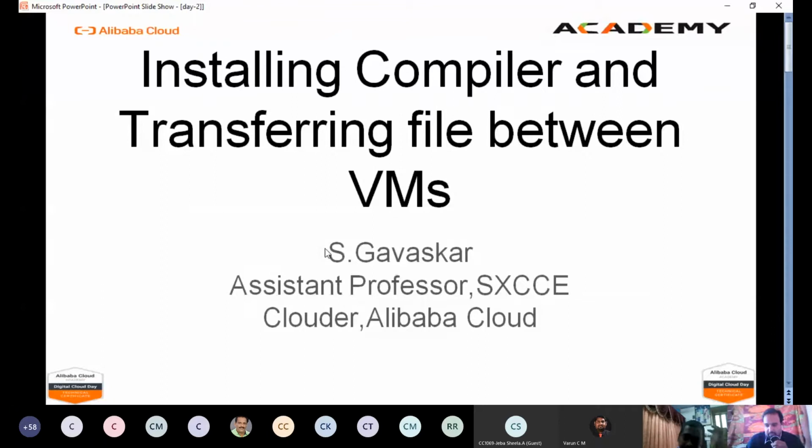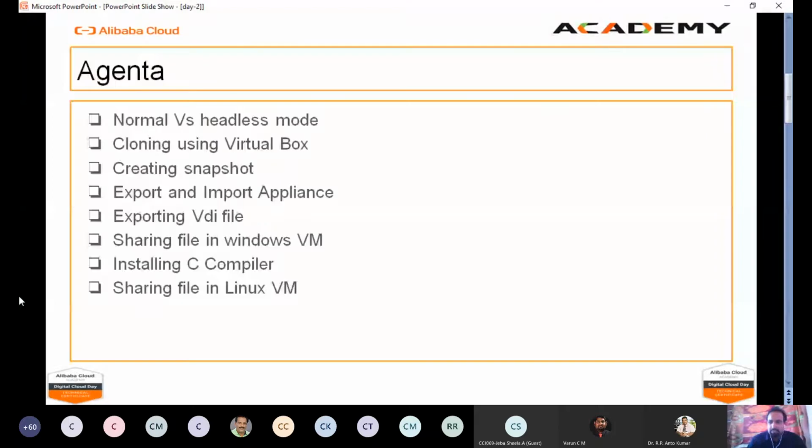Good morning, faculties. Today we are going to see how to install a C compiler in a virtual machine. And one more exercise we are going to see is how to transfer a file between virtual machines, that is, from the Windows virtual machine to the Linux virtual machine. So this is today's agenda for the workshop, as I guess it was planned.